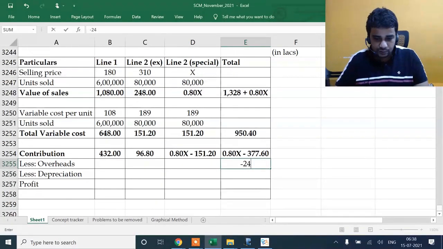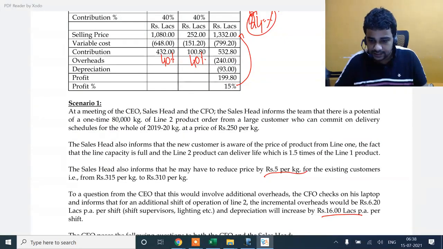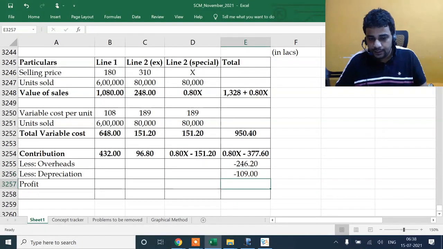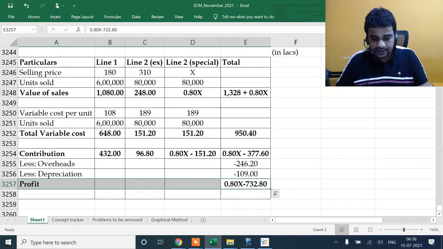So my overheads is 246.20. 240 was already there, extra 6.2. Depreciation is 109, and I'll get to my profit number, which is 0.80x minus 732.8. This is one version of profit.